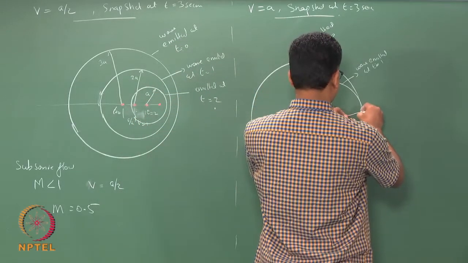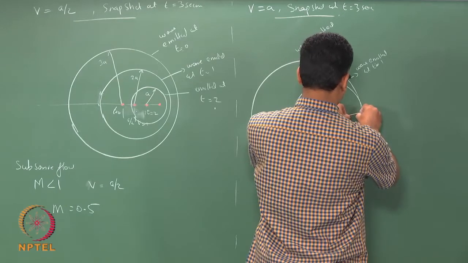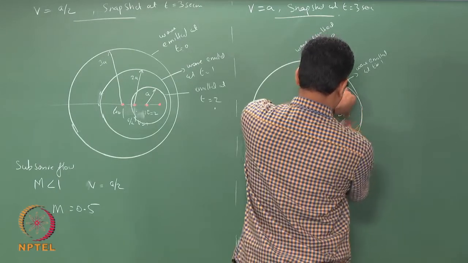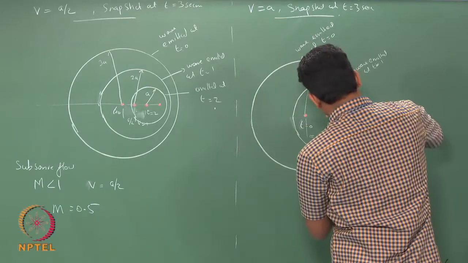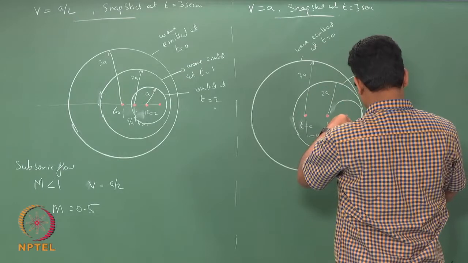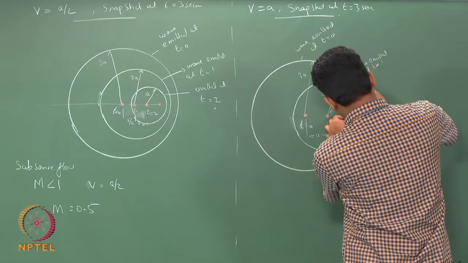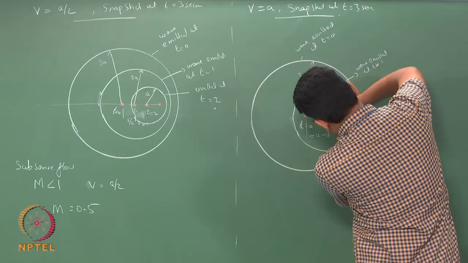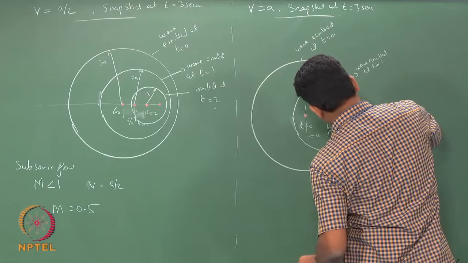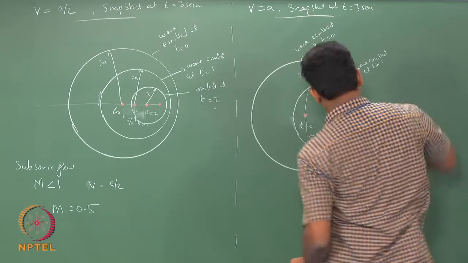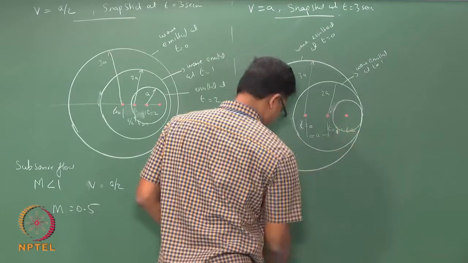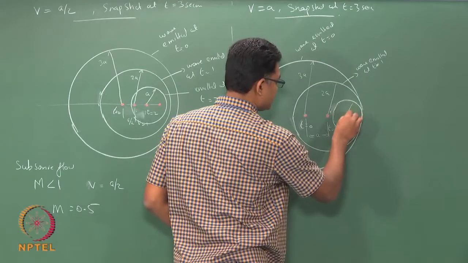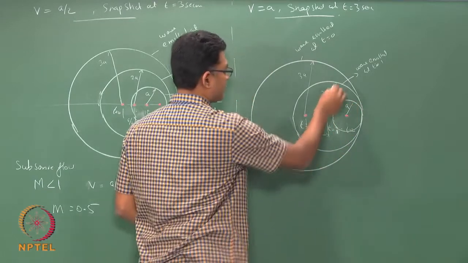So, in 1 second the wave would have travelled a distance of a. That is the location of the source at t equals 2.